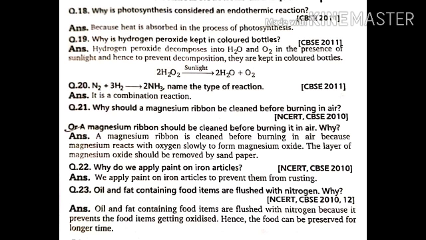Next question is N2 plus 3H2 gives 2NH3. Name the type of reaction. So here two reactants are there, reacting together to give out a single product. So it is a combination reaction.